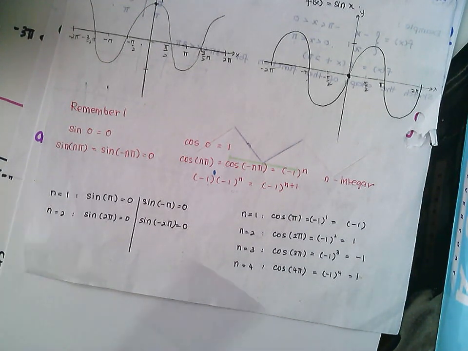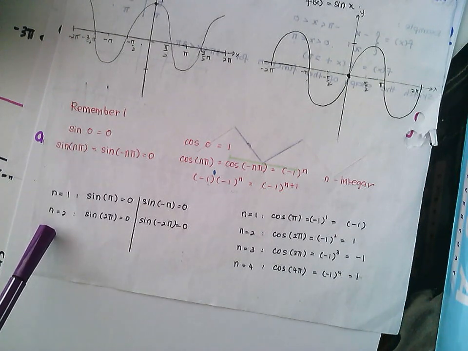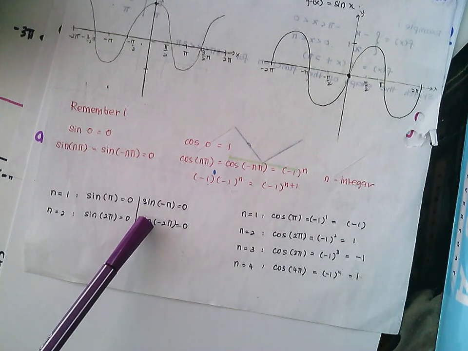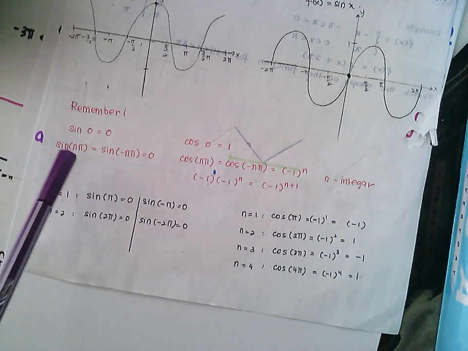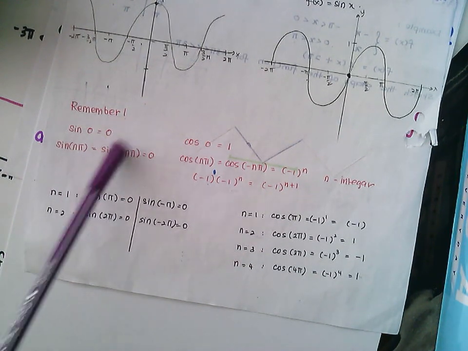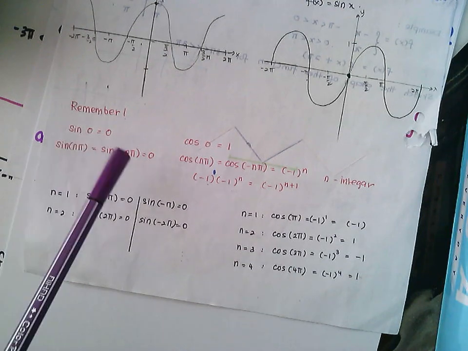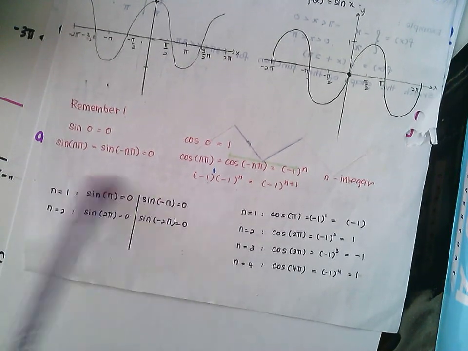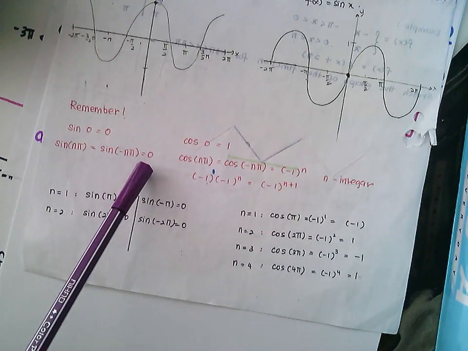When your n is equals to 2, sine 2 pi is equals to 0. Sine negative 2 pi is also equals to 0. So therefore, whenever you have sine n pi or sine negative n pi, you can just simplify it to be 0. You don't have to show this one. I just show to you to prove that this is equals to 0.